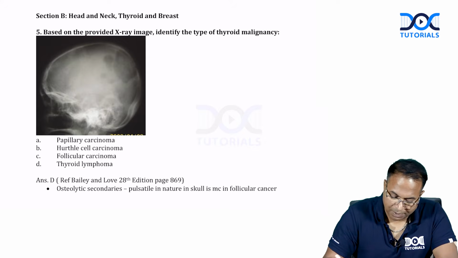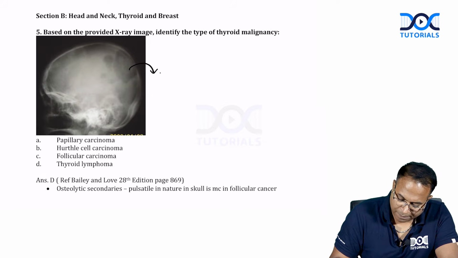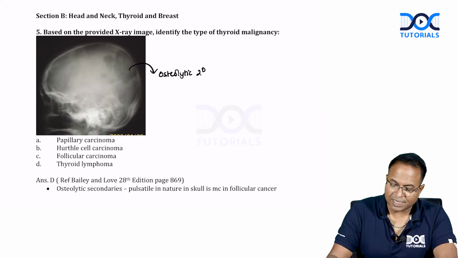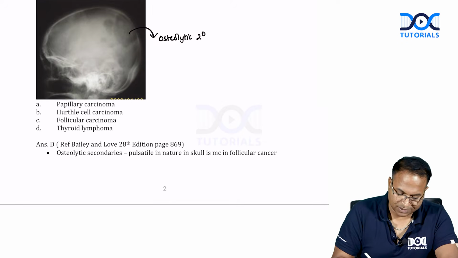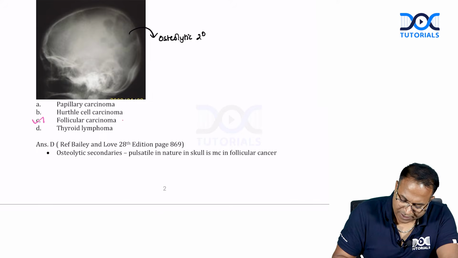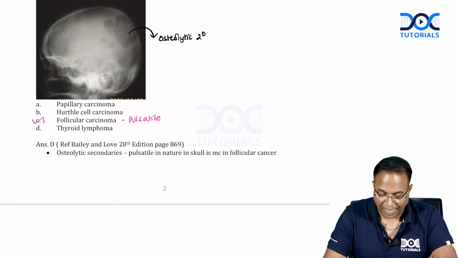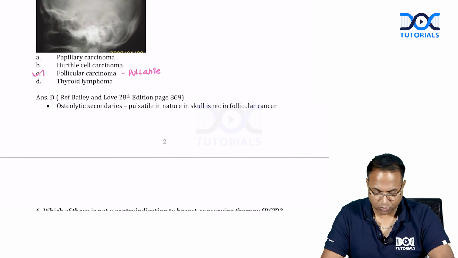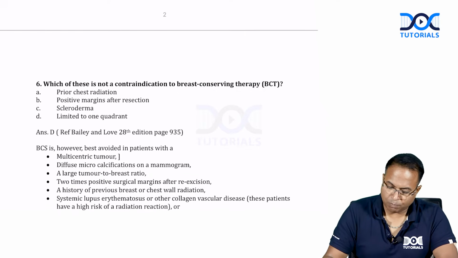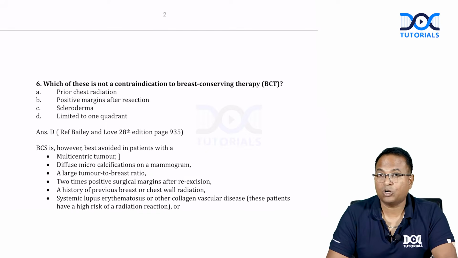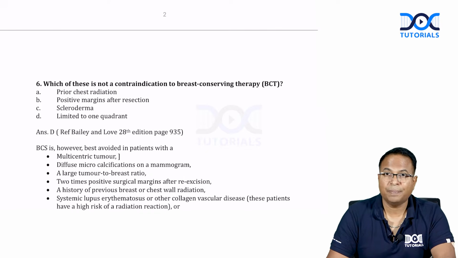Based on the X-ray image provided here, you can see osteolytic secondaries in the skull. Which thyroid malignancy will have this osteolytic secondaries? Very simple. It is follicular cancer, with a pulsatile type of osteolytic secondaries. It's a repeat question. It's a direct line from Bailey and Love. Please don't forget this.